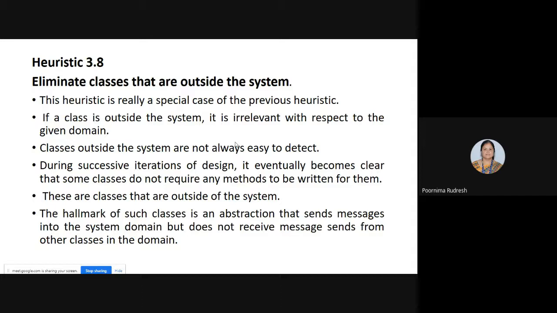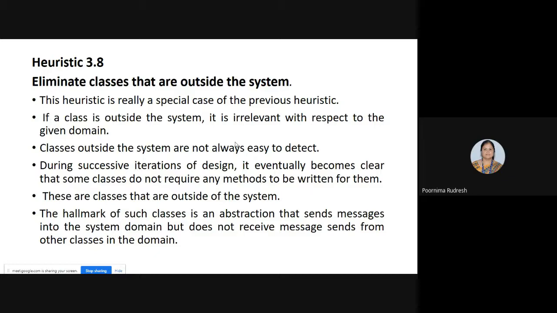If a class is outside the system, then we treat it as an irrelevant class with respect to the given domain. It is very difficult to detect which classes belong to the system and which are outside the system.